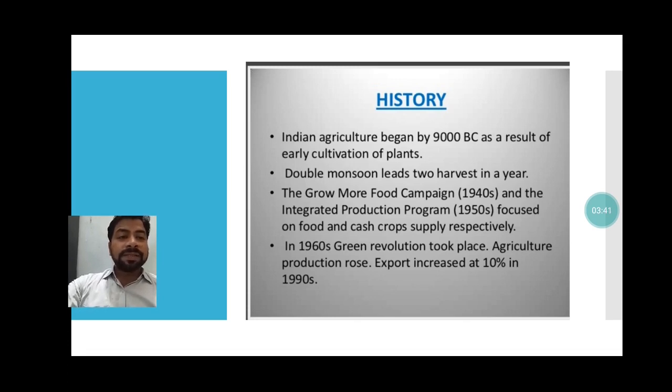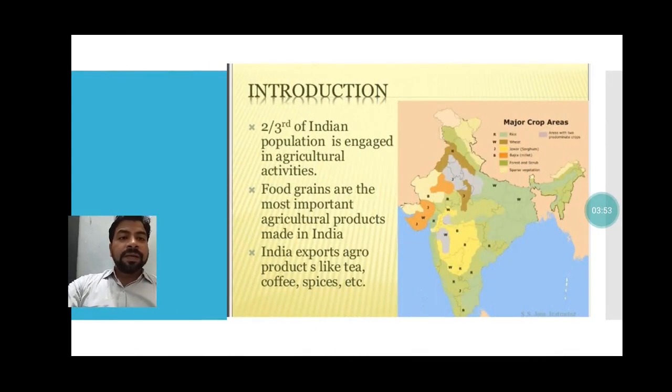In the 1960s, this is very important, students, the Green Revolution started, and this Green Revolution introduced HYV seeds. Next, just see, two-thirds of the Indian population is engaged in agricultural activities. You know that India's population is mainly dependent on the agriculture sector. Food grains are the most important agricultural products of India. India exports agro products like tea, coffee, spices, etc. This map will help you understand which region is favorable for the cultivation of which type of crops.